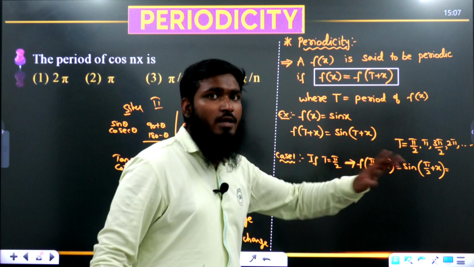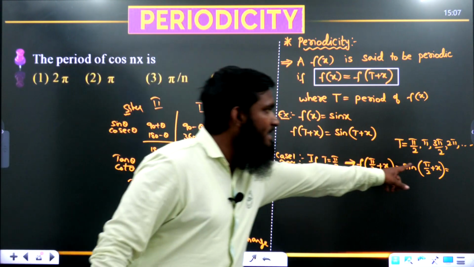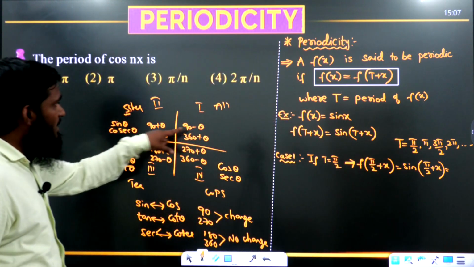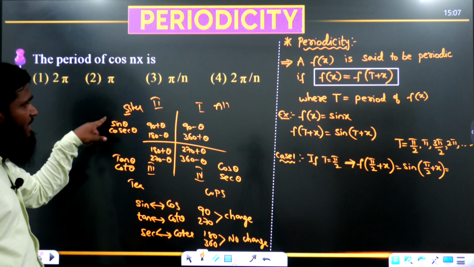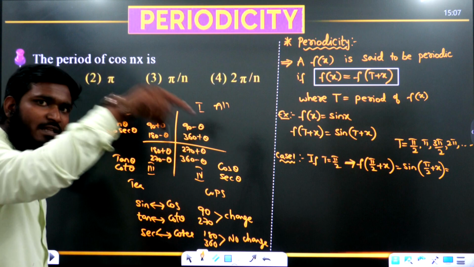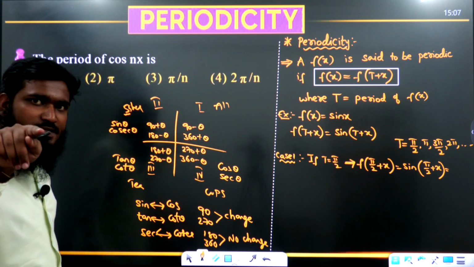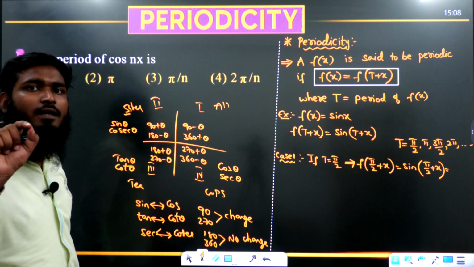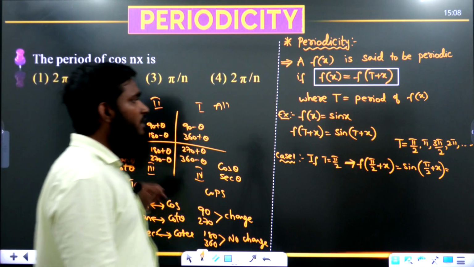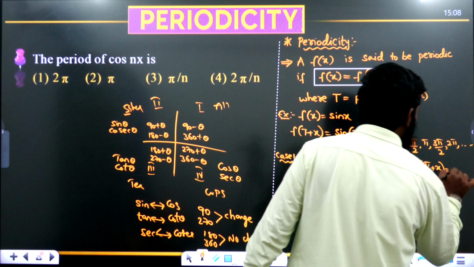Now let us take this one. 90 plus theta: it is lying under which quadrant? Second quadrant. In the second quadrant we already have the sine function. If we have that function, then we take the plus sign. If we do not have that function in that quadrant, then we take the negative sign. Okay. So as we have the sine function over there, we have taken the positive sign.